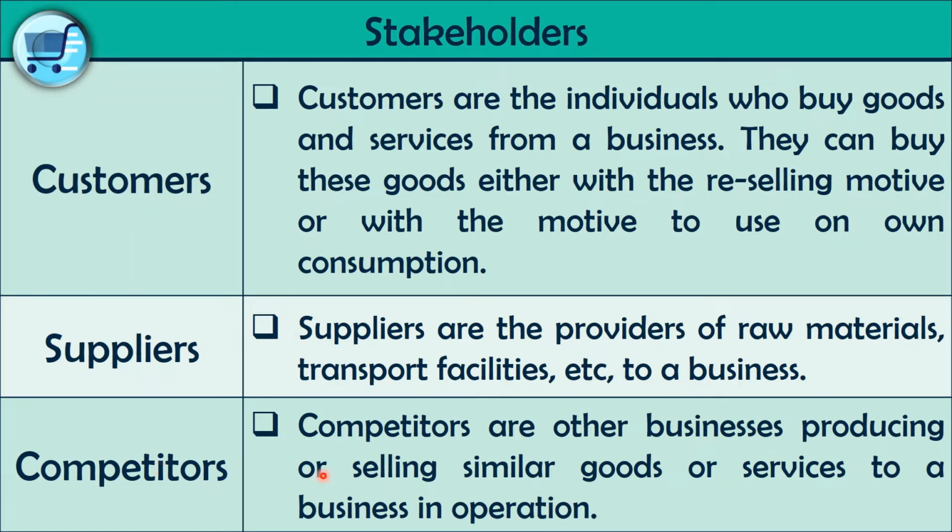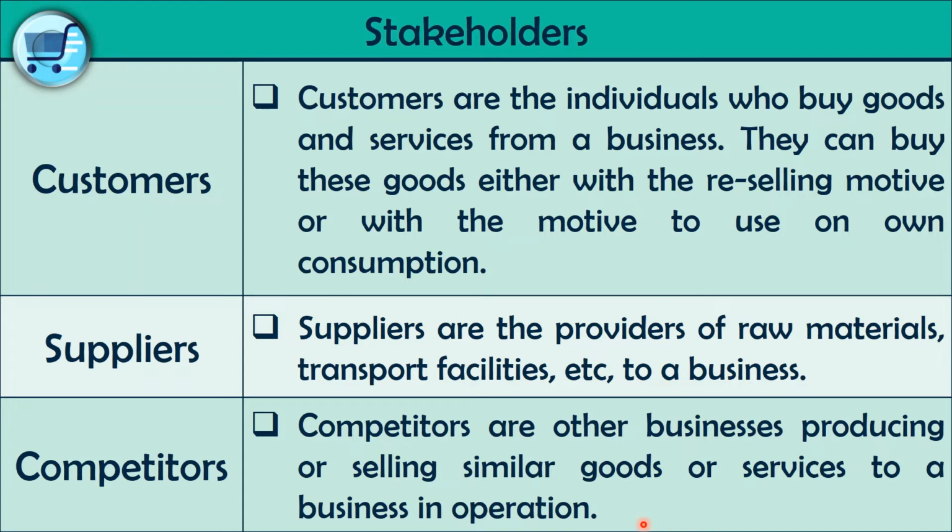Competitors are the businesses producing or selling similar goods or services to a business operation. That means competitors are the other businesses that produce or sell similar goods or services to our business.